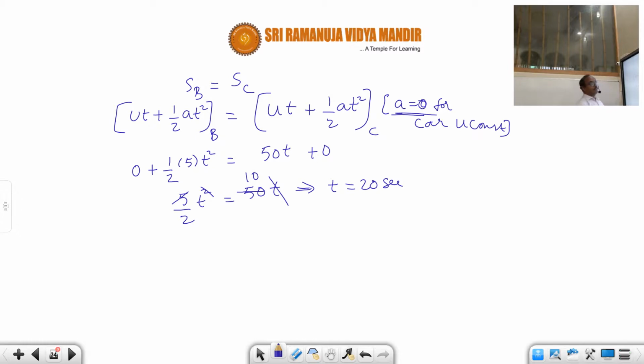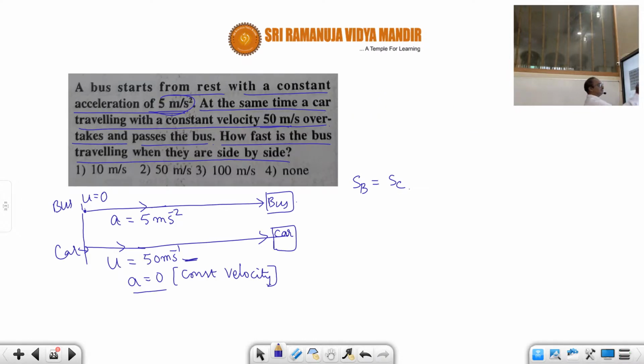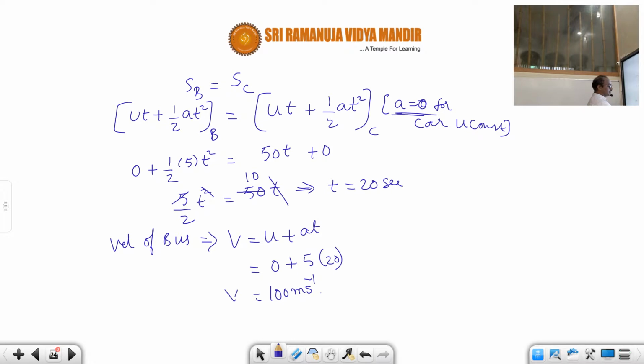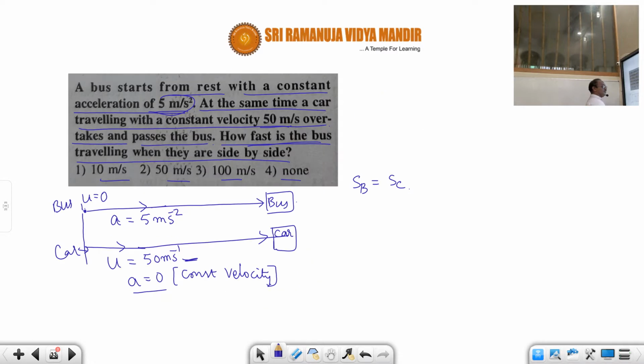At this particular time, they are asking what is the speed of the bus, that is the velocity of the bus. If you look at the options, they are all velocities. That's why the velocity of the bus, v, equals u plus a into t. Starting velocity of the bus equals 0, acceleration of the bus equals 5, and time equals 20, that is equal to 100 meter per second. That is the velocity of the bus. So if you look at the options, the third one is the correct option.